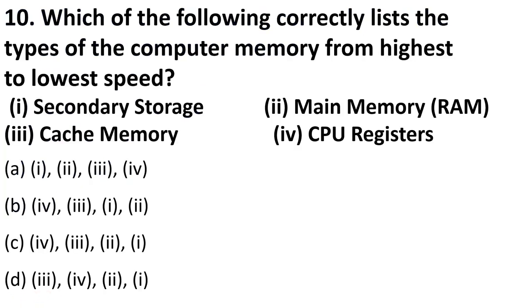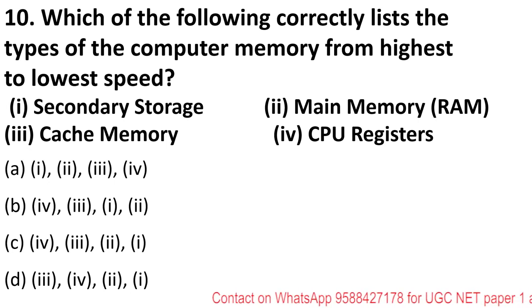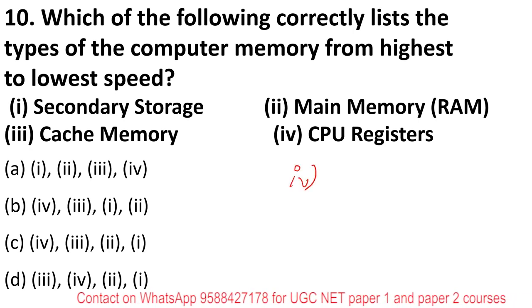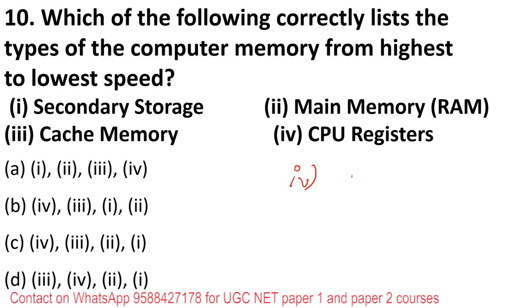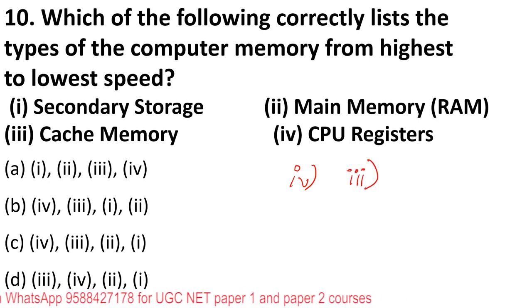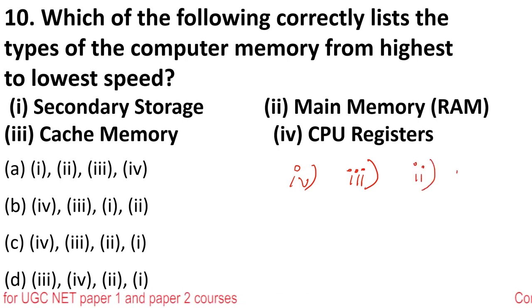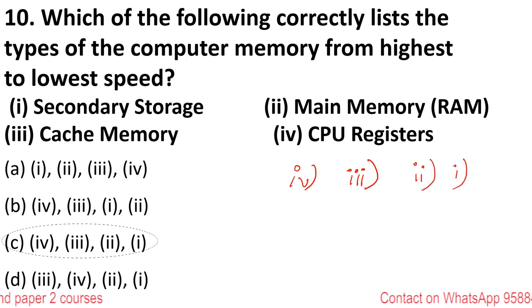Next is, which of the following correctly lists types of computer memory from highest to lowest? If you look at the options, secondary storage, RAM, cache memory, and CPU registers. Since they are asking from highest, whenever such questions come, students always remember the CPU registers will have the highest speed. Then comes your cache memory. Because of cache also, the computer has become faster. Then comes your RAM, and the secondary storage has the lowest speed. So the right answer is option C, 4, 3, 2, and 1.